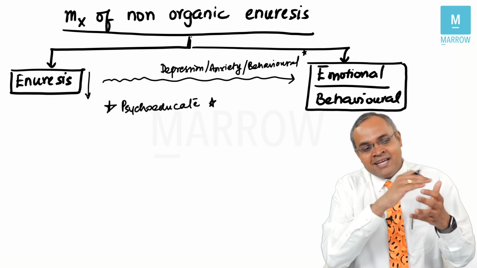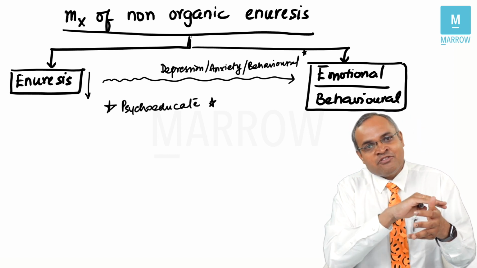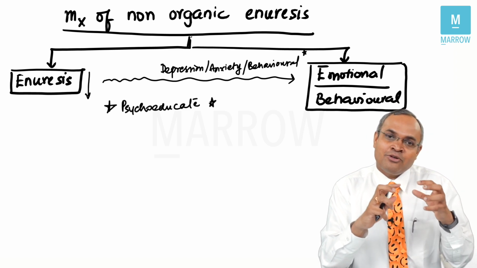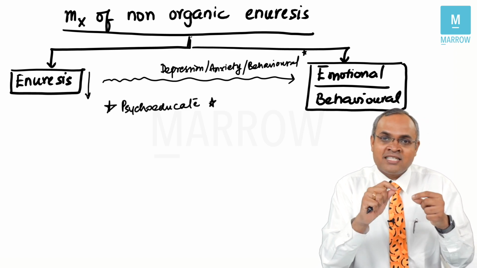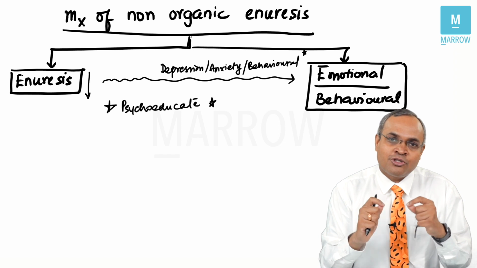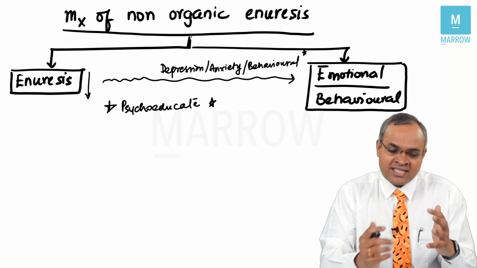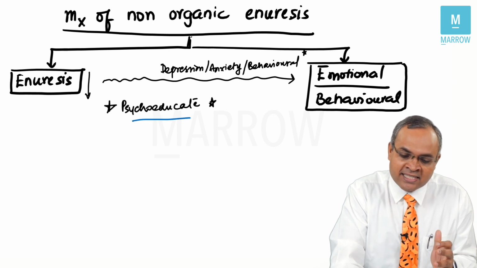In fact, we need to say how development could be very different and it could change the trajectory in different people. And we need to say sometimes the neural circuits to mature might take its own sweet time. So when you're clinically dealing with a non-organic enuresis, an important aspect is psychoeducation.